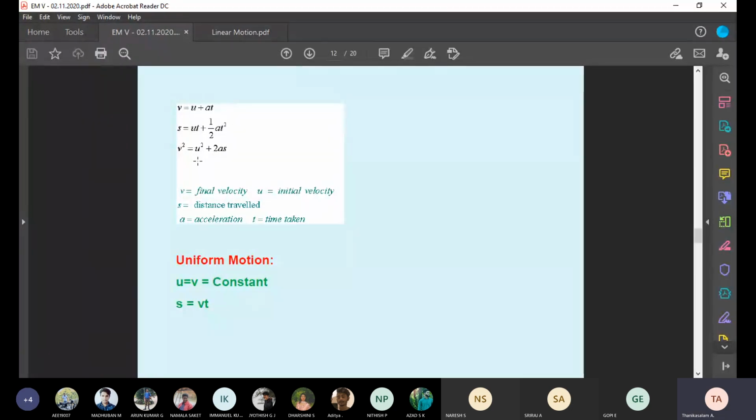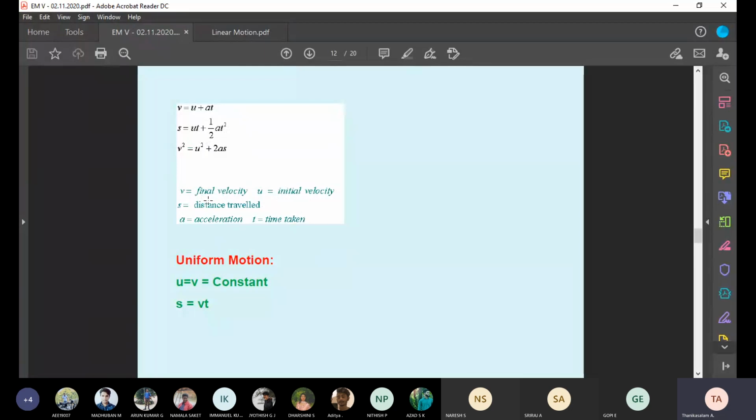Students, remember these three equations. V equal to u plus at. S equal to ut plus half at squared. V squared equal to u squared plus 2as. Where V means final velocity, U means initial velocity, S is distance traveled, A equals acceleration, T equals time.